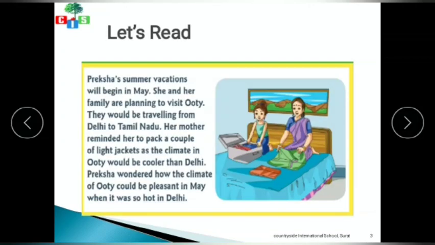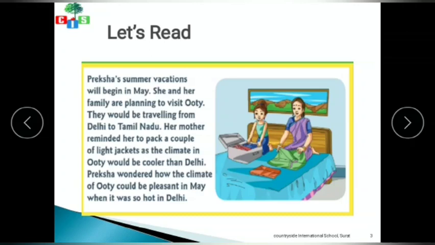Preksha's summer vacations will begin in May. She and her family are planning to visit Ooty. They would be traveling from Delhi to Tamil Nadu. Her mother reminded her to pack a couple of light jackets as the climate in Ooty would be cooler than Delhi. Preksha wondered how the climate of Ooty could be pleasant in May when it was so hot in Delhi.